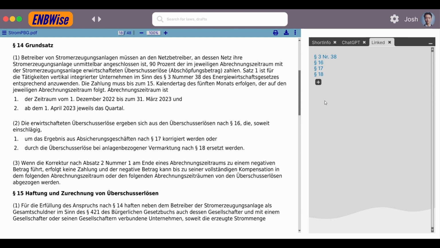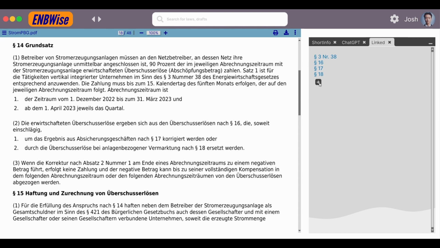The last tab is automatically generated. It's the link tab, and here you can see, based on the visible paragraph, for example here paragraph 14 on the left side, you can see all referenced or linked paragraphs. For example here paragraph 16 is linked, paragraph 17 is linked, paragraph 18 is linked. So this list is generated automatically. If you click on this paragraph, you will directly jump to the right position in the document. For example here paragraph 16. Of course you can make changes, you can delete those linked paragraphs, you can add some new, or you can change them.